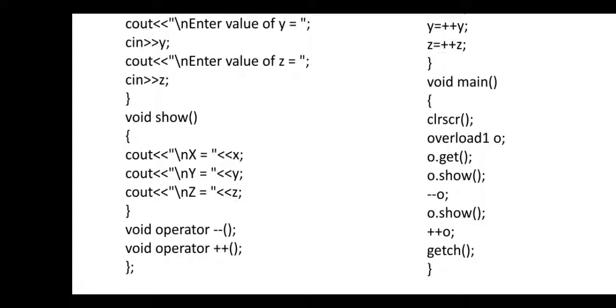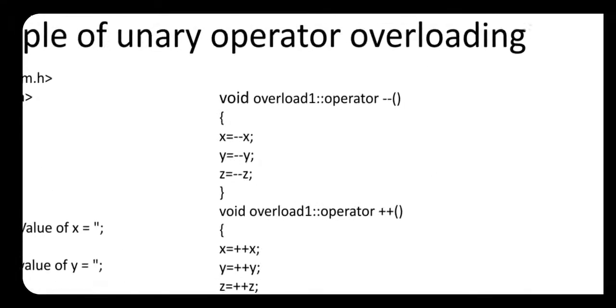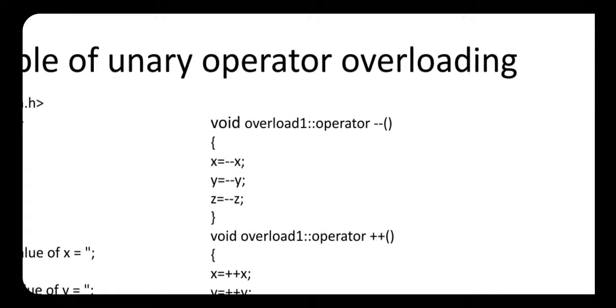Syntax: void operator, declaration, void is the return type, operator minus minus, and void operator plus plus. Check here the definition. Return type, class name, that is overload1, scope resolution operator, then operator keyword, and the operator which we want to overload, that is the minus minus operator.